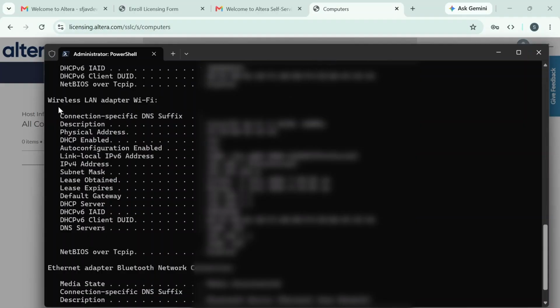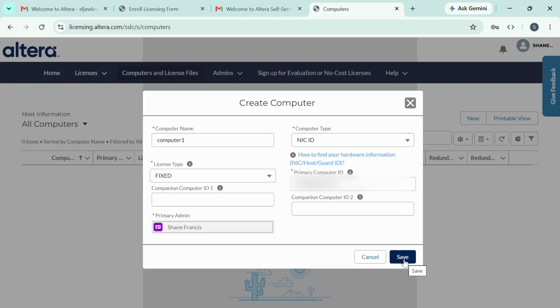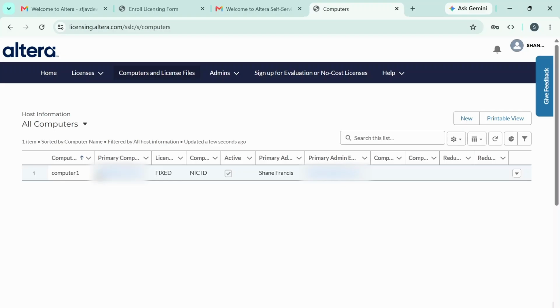So going back to the Altera page, you just paste your MAC address, but then you have to remove all the dashes. You just leave the characters. And you just click on save. So now that it is created successfully, the page will refresh, and then you have your computer here.